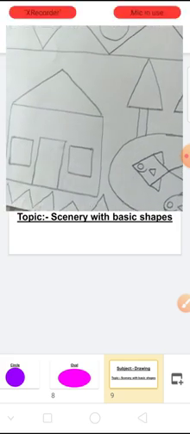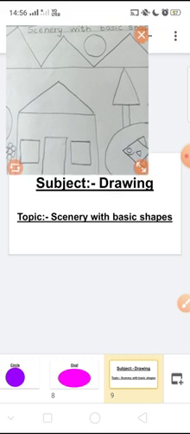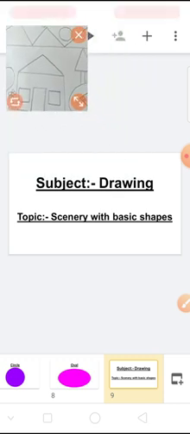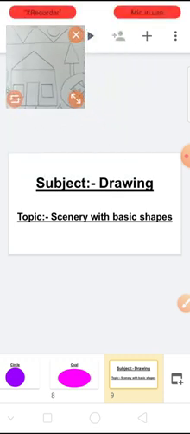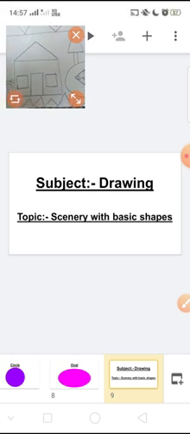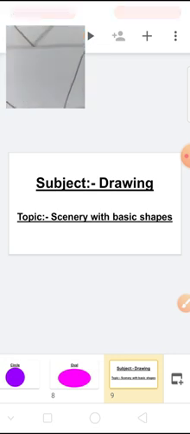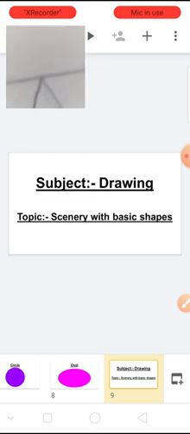Now let me show you how to color this picture. Now let me come to you children to show you how to color this picture. Wait for a while, I am coming.